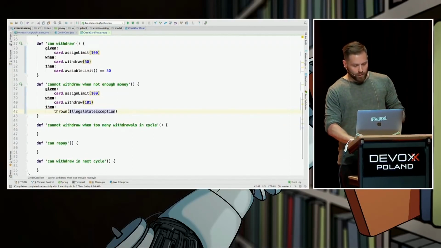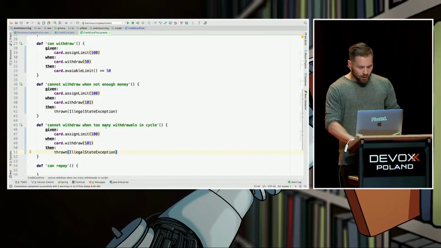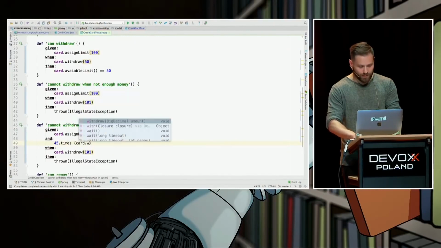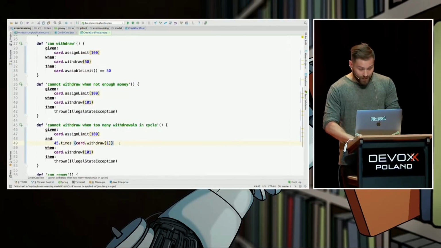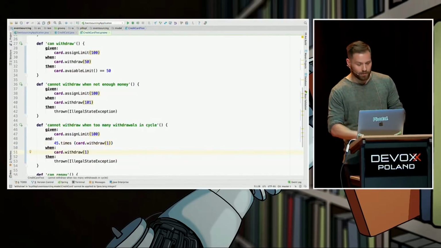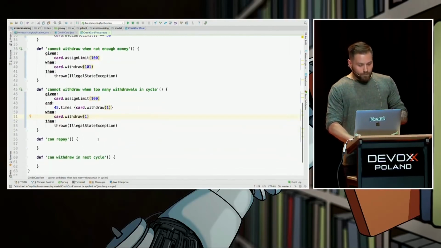Cannot withdraw when too many withdrawals in cycle. Let's copy-paste this one. Given 100 and 45 times withdrawal of, let's say, 1, when someone wants one more, even though he or she still has money, it shouldn't be allowed because of the second invariant, right? Can repay?